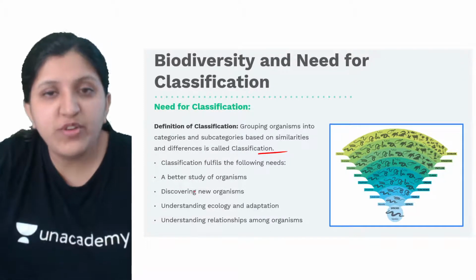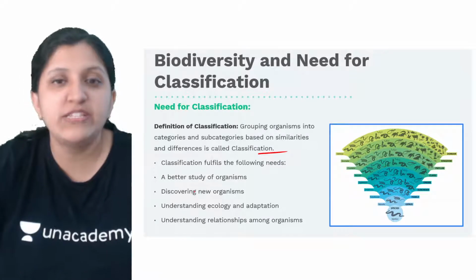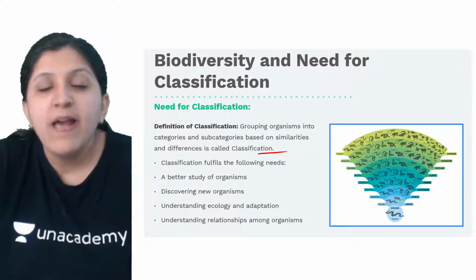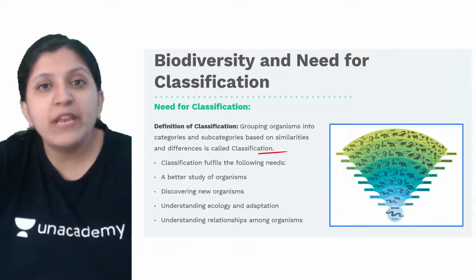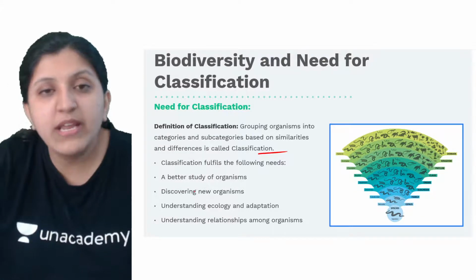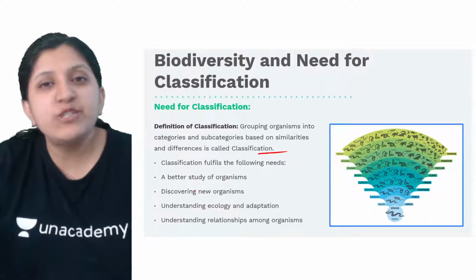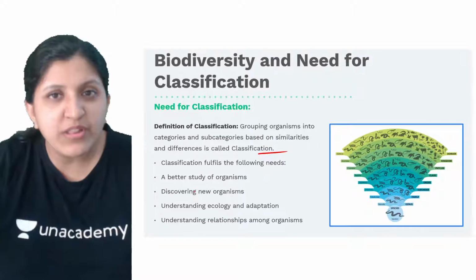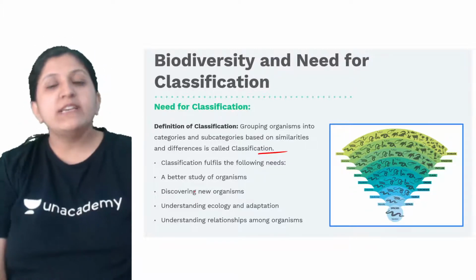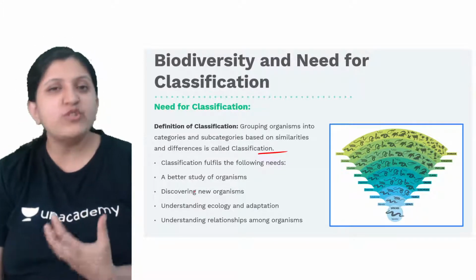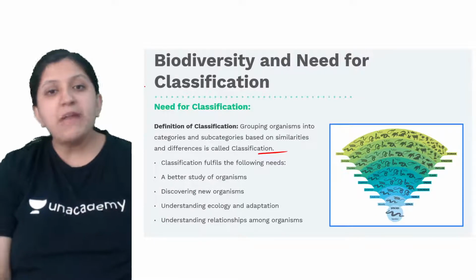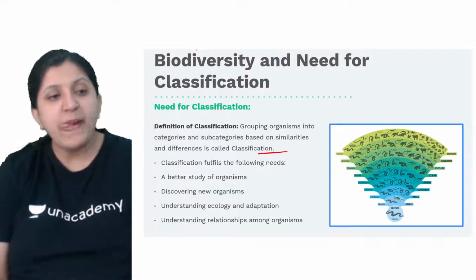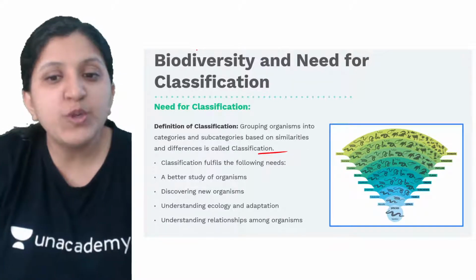When you discover this bat for the first time, you have to study its features: whether it gives rise to young ones, whether it has a characteristic feature like mammary glands, whether it has hair on the body, and whether it is able to walk or fly. All these have to be considered, and based on the most suitable characteristics, which are similar to another group, we are going to place it in that group.